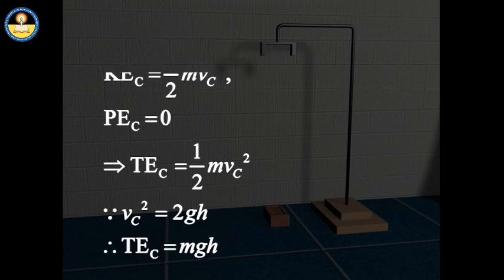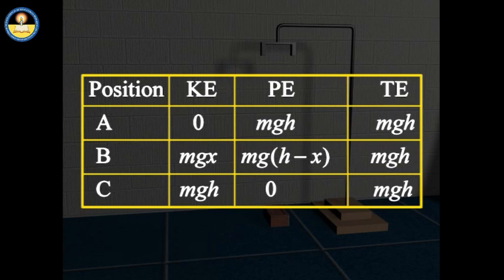This shows that the potential energy of the body continuously decreases as the body falls, whereas its kinetic energy continuously increases as it comes closer to the ground. That is, potential energy is transformed into kinetic energy.